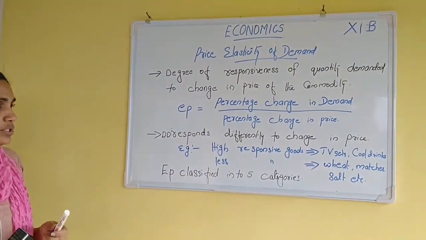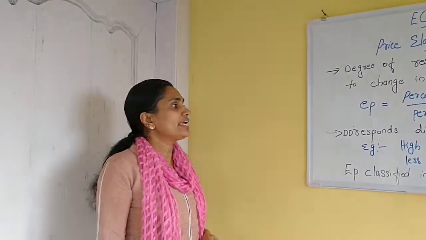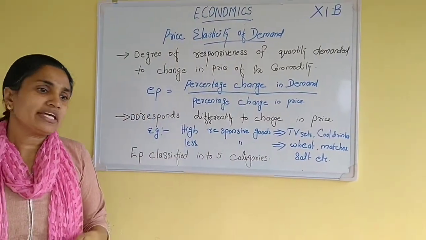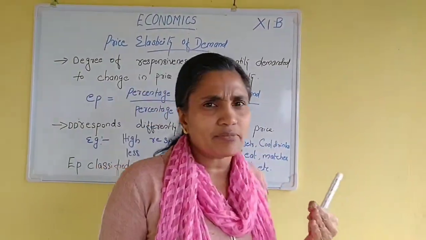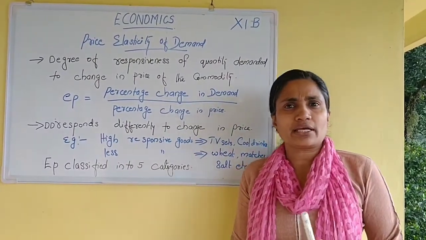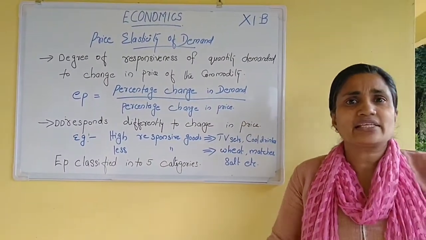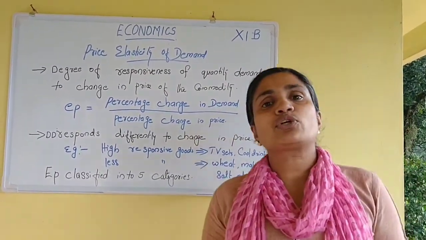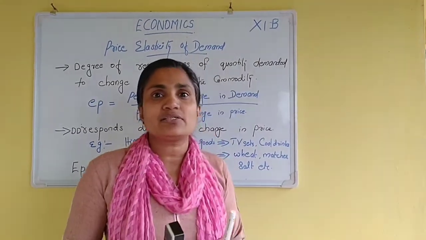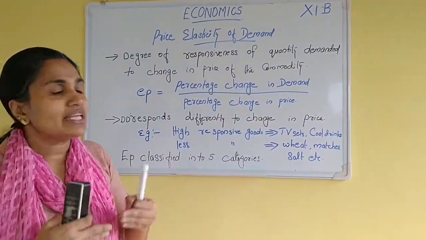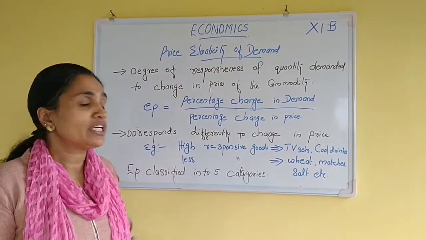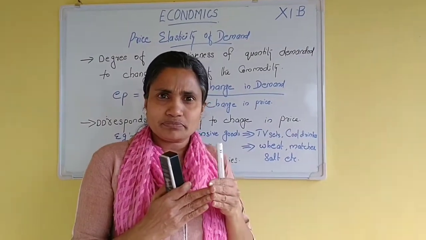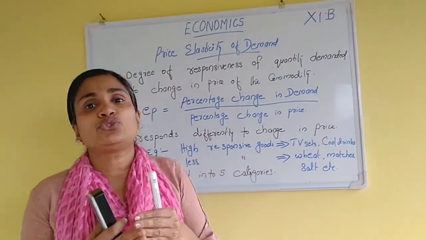When we think about the price elasticity of demand, we can see that demand responds differently to change in price. For some goods, the response of demand to a change in price is very high. In certain cases, the responsiveness of the quantity demanded is very low. Let's see some examples. High responsive goods, like TV sets and cool drinks, are affected fast and strongly by change in price.